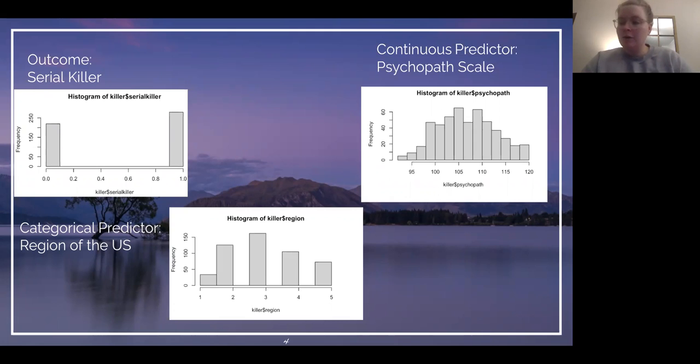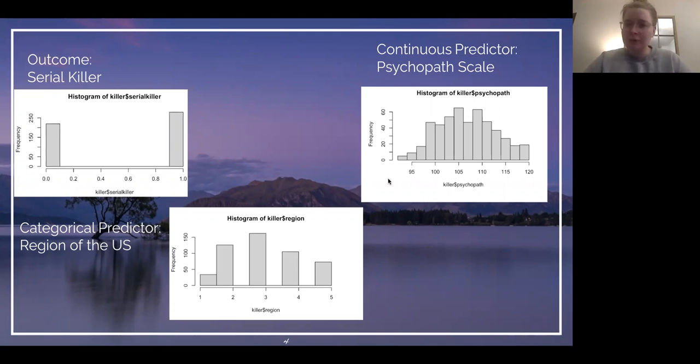So we will define our variables and make sure they are distributed how we would want them to be distributed. Our first variable here is our outcome variable. It's important to note this is a binary variable with zeros and ones as the values, 0 being no, they're not a serial killer, 1 being they are a serial killer. Then we have our categorical predictor, which is the region of the United States in which the individual was born and raised. And you can see here that we have uneven groups. We have 1 being the Western region, 2 Northeast, 3 Southwest, 4 Midwest, and 5 Southeast. So we have a different number of individuals per group for this sample.